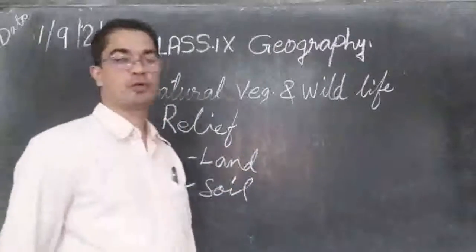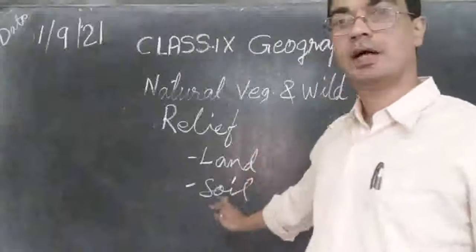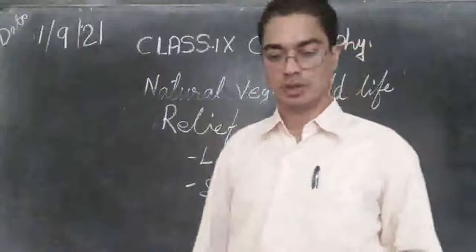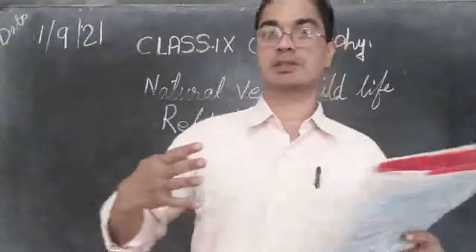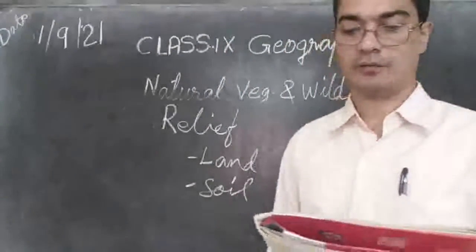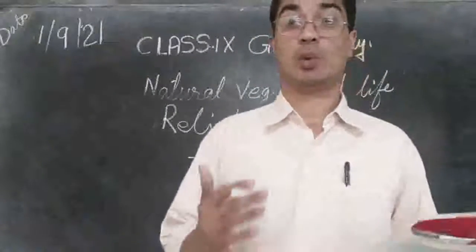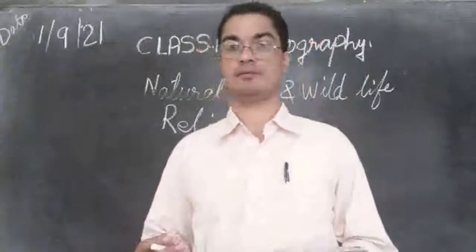So under relief we are going to study about two things. One is about land, another one is about soil. So let's see what is relief. Relief means the physical features of India. That is a relief. So first let us see about land. What is the type of land we have?